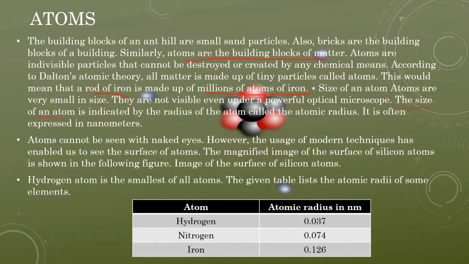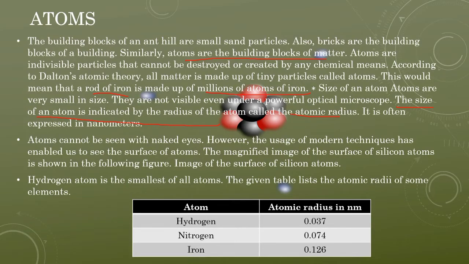The atomic radius is the radius of the atom, and it is often measured in nanometers. Nano means very small. An atom cannot be seen with the naked eye. However, users of modern technologies have been able to see the surface of an atom, like the magnified image of the surface of a silicon atom. I'm sorry, I have forgotten to pick the pictures.